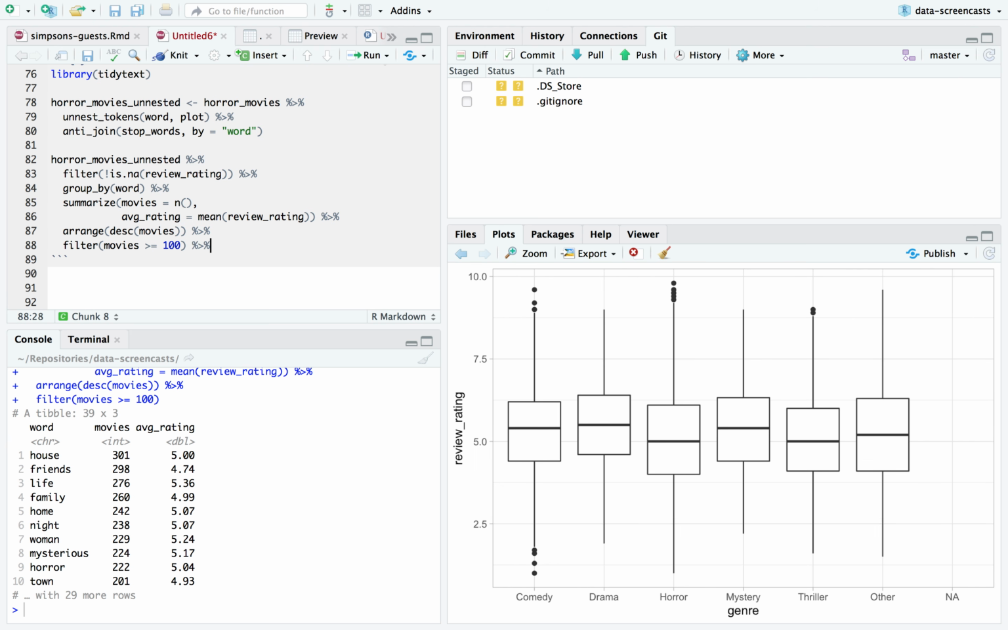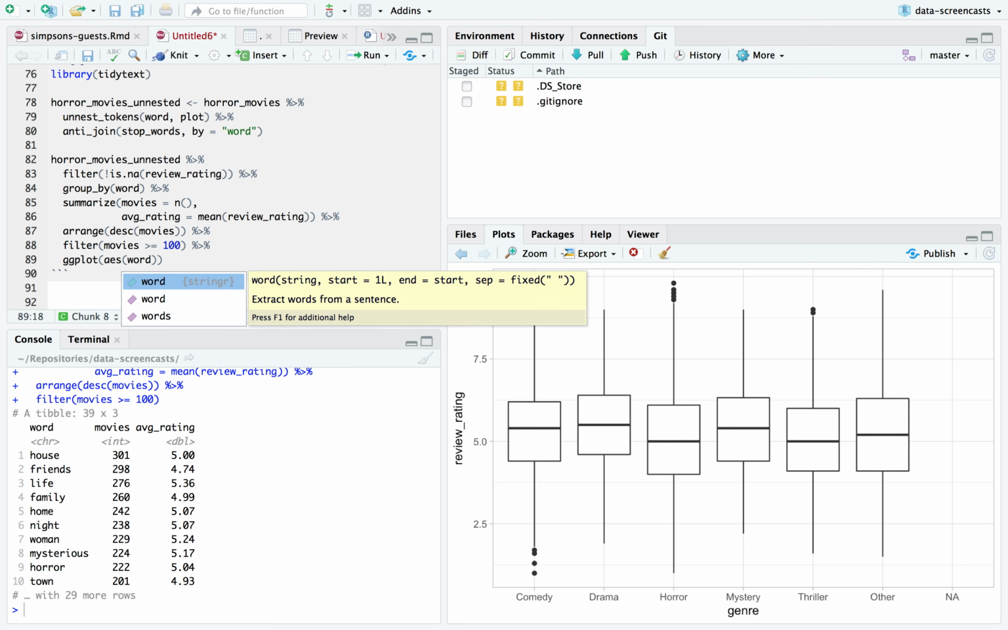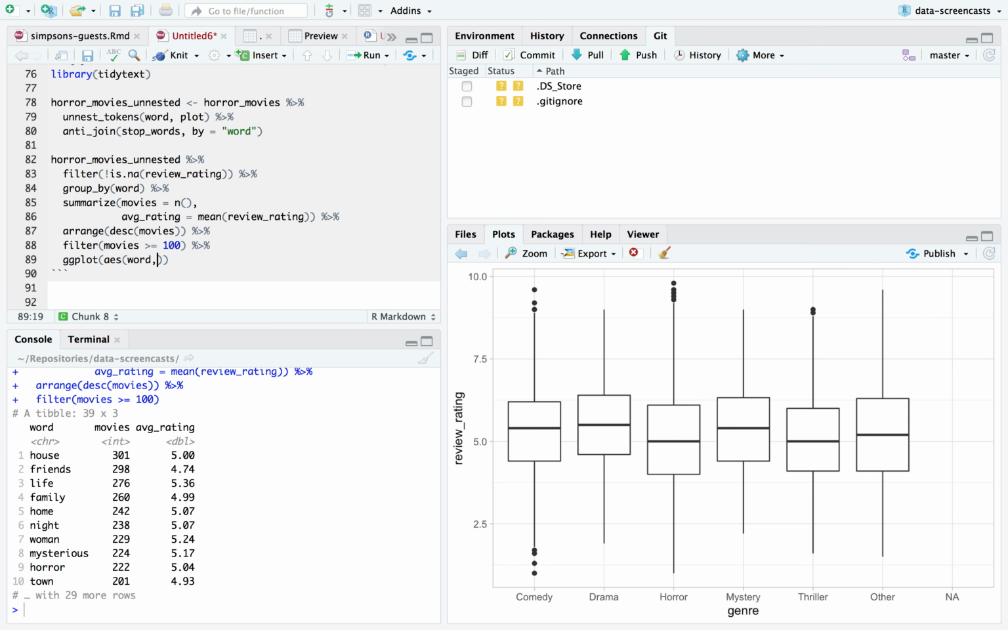What words tend to mark good, well-rated horror movies versus poorly reviewed horror movies? Let's find out. And what I'm going to do is say word by average. What do you think? Geom point? Yeah.